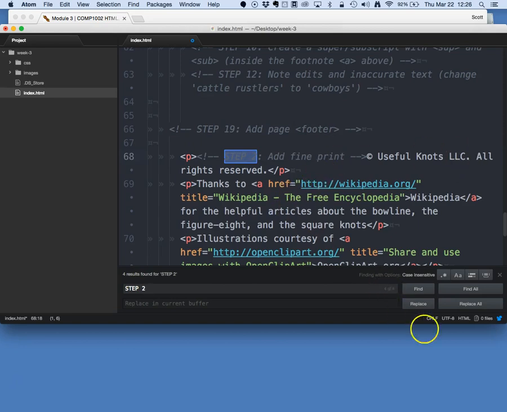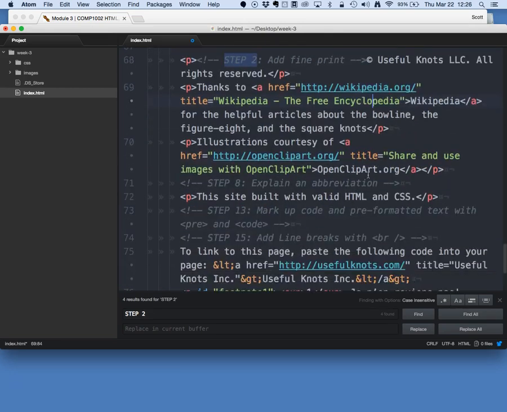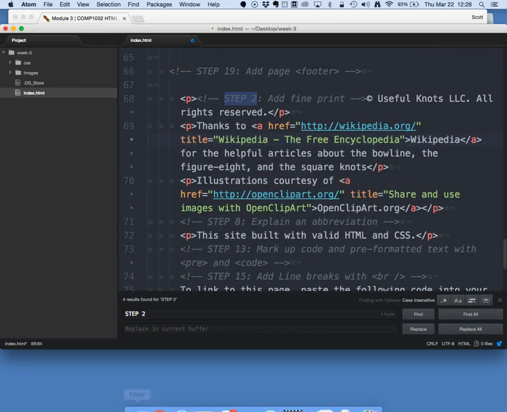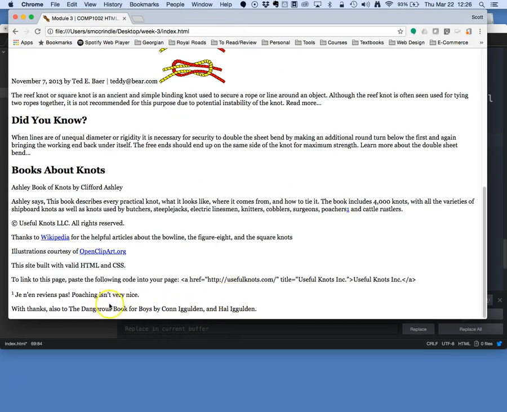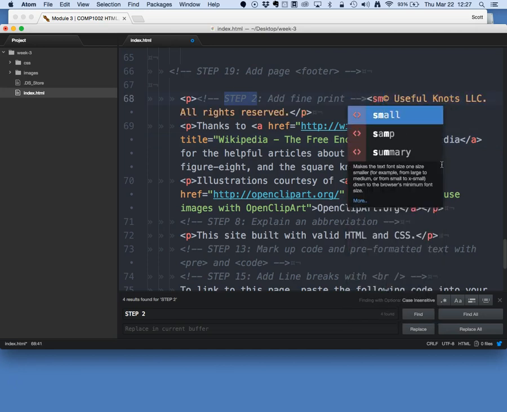Step 2 is somewhere around line 68, near the bottom of the page. If you look at the bottom of the page, we have copyright information, and some other little bits of attributions and special thanks and so on and so forth. So this is all kind of fine print. The way we identify fine print in a document is to surround the text with the small element.